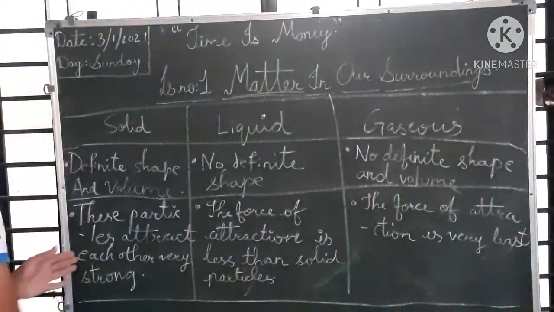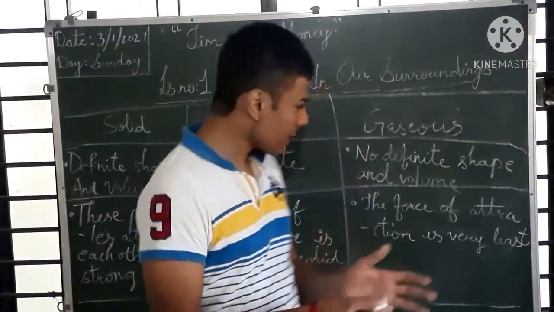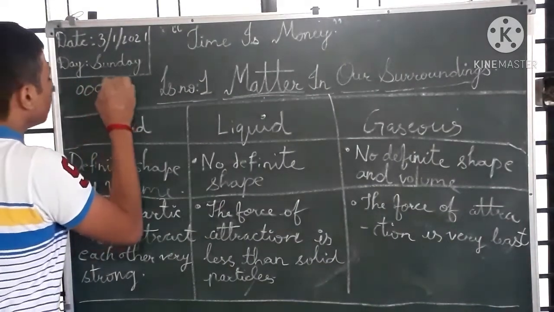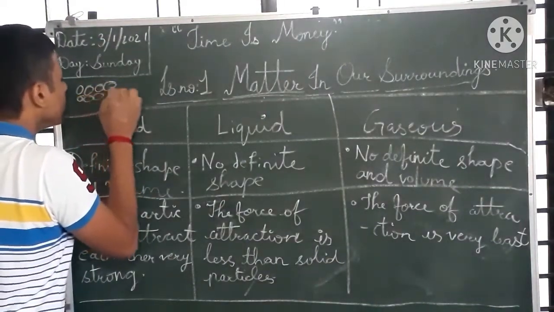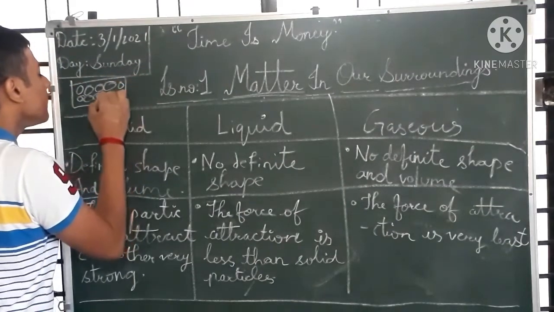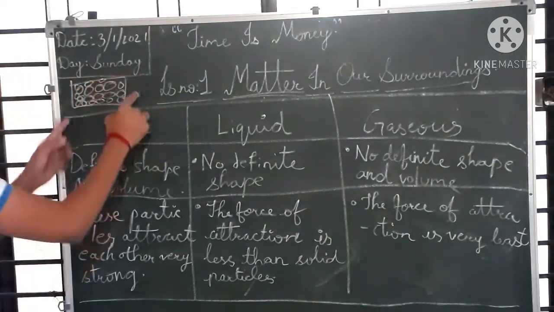Secondly, these particles attract each other very strongly in solids. Solid particles are very close to each other. See here, if these are solid, they are very packed, very close with each other, okay?